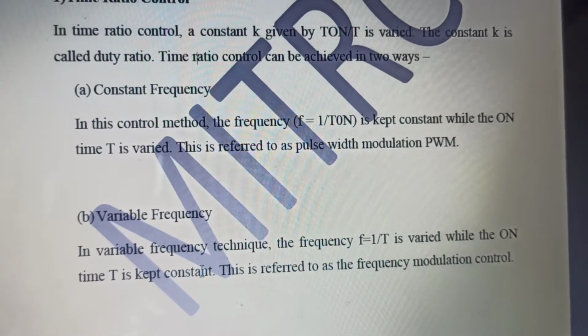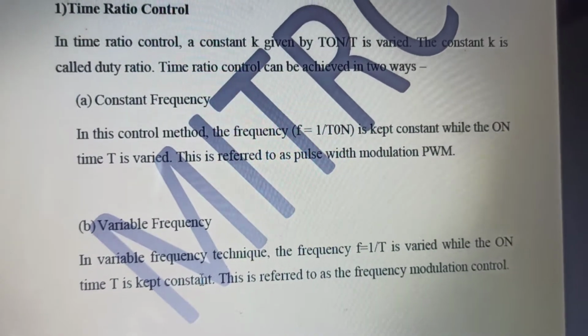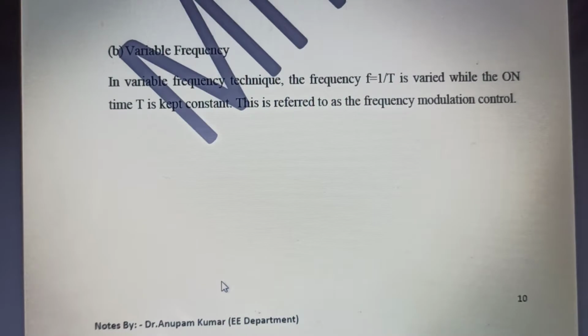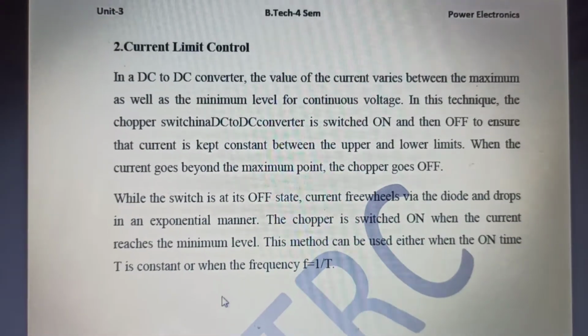So we can say there cannot be a constraint on the losses. The losses cannot be controlled. This is nothing but frequency modulation control.